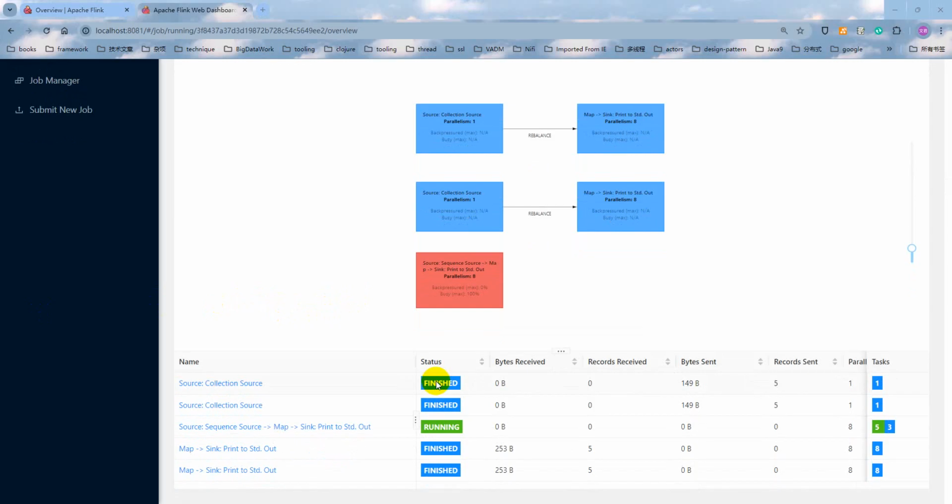this is a demonstration of how to use Java collections to create the data stream locally for development and testing purposes. All right, see you next lecture.